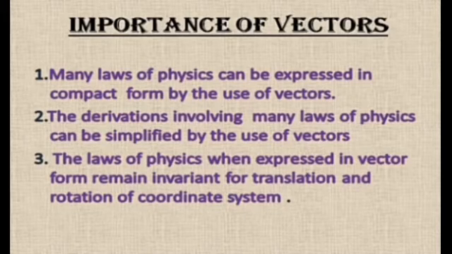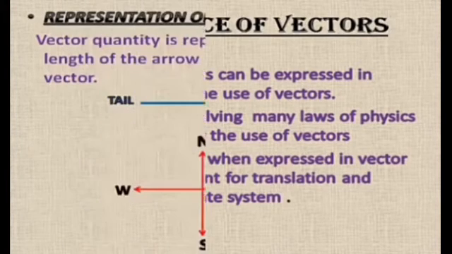Second, the derivation involving many laws of physics can be simplified by the use of vectors. The laws of physics, when expressed in vector form, remain invariant for translation and rotation of the coordinate system. Means laws of physics give the same result whether for a translated coordinate system or a rotated system.